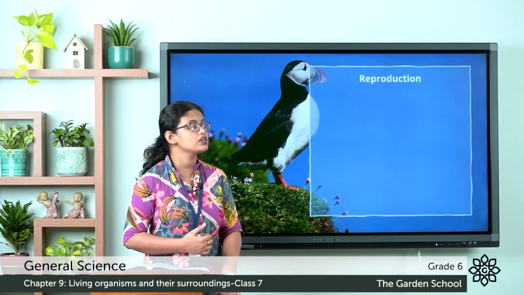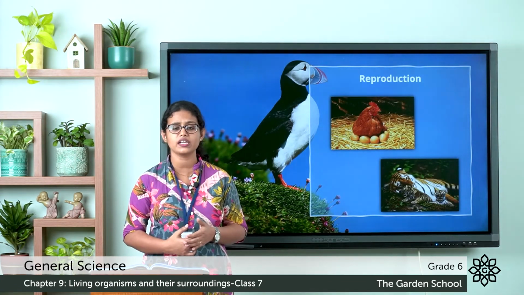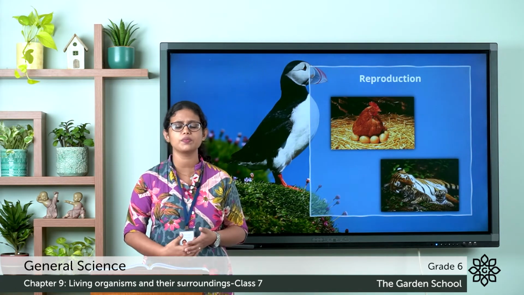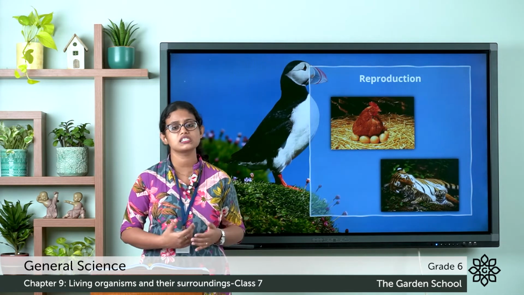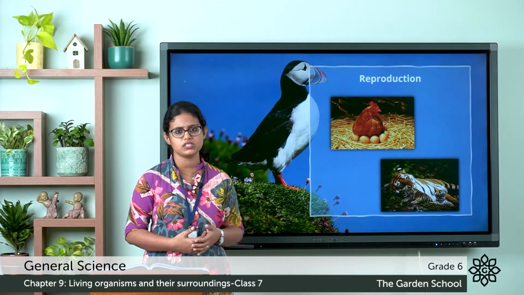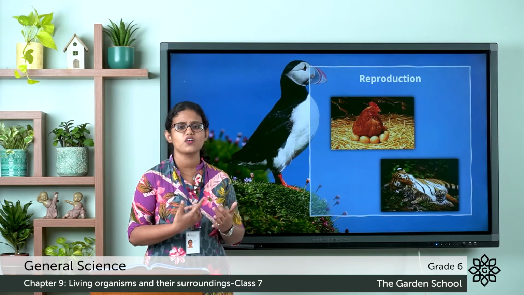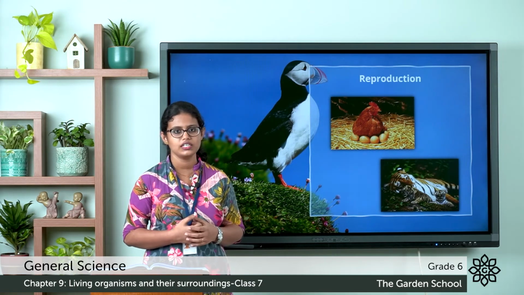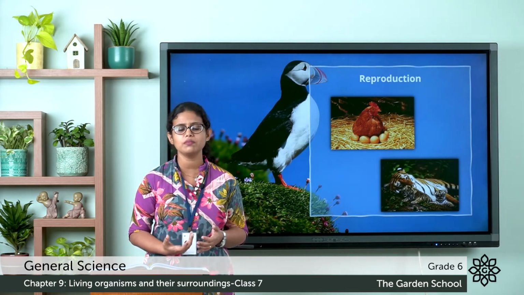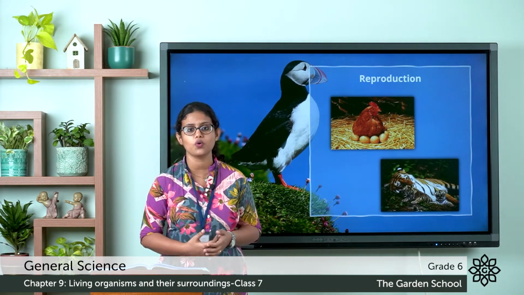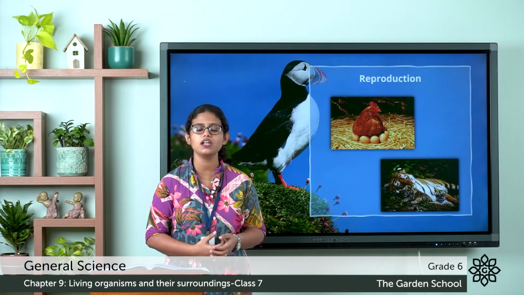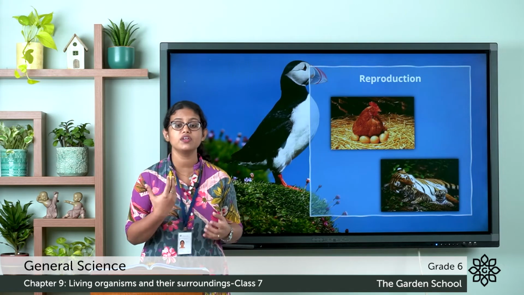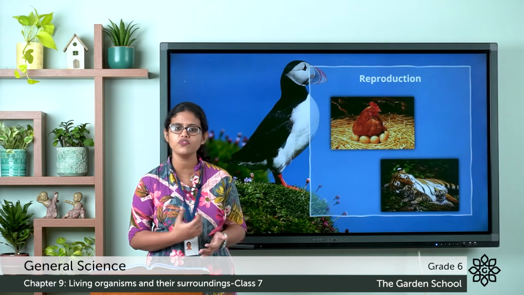The next is reproduction. So, all living things reproduce young ones. Plants, animals, human beings all reproduce young ones of their same kind. Many animals like birds, insects, frogs lay eggs from which young ones hatch out. Then, mammals are ones which give birth to young ones that develop inside their mother's body, and the mother feeds the babies with her milk. Even human beings come under the category of mammals.